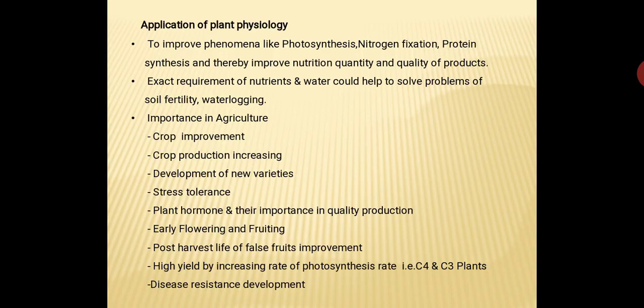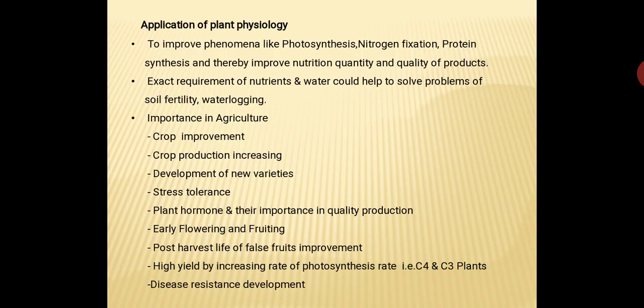But at present, by this knowledge of plant physiology, we know the exact dose of fertilizer, and that dose we also provide directly to the root system by the fertigation method, that is by providing water and dissolved fertilizer at the same time to the crop plant.